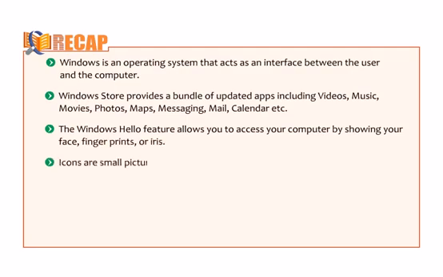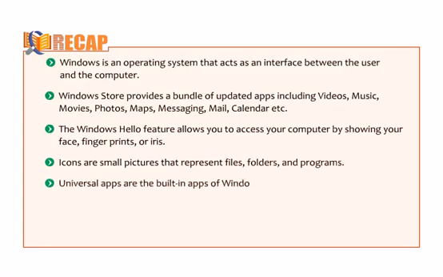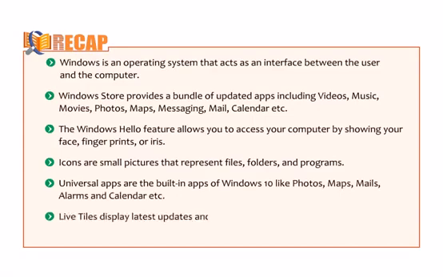Icons are small pictures that represent files, folders, and programs. Universal apps are the built-in apps of Windows 10 like photos, maps, mails, alarms and calendar, etc. Live tiles display latest updates and information such as news, weather report, etc. without opening the app.